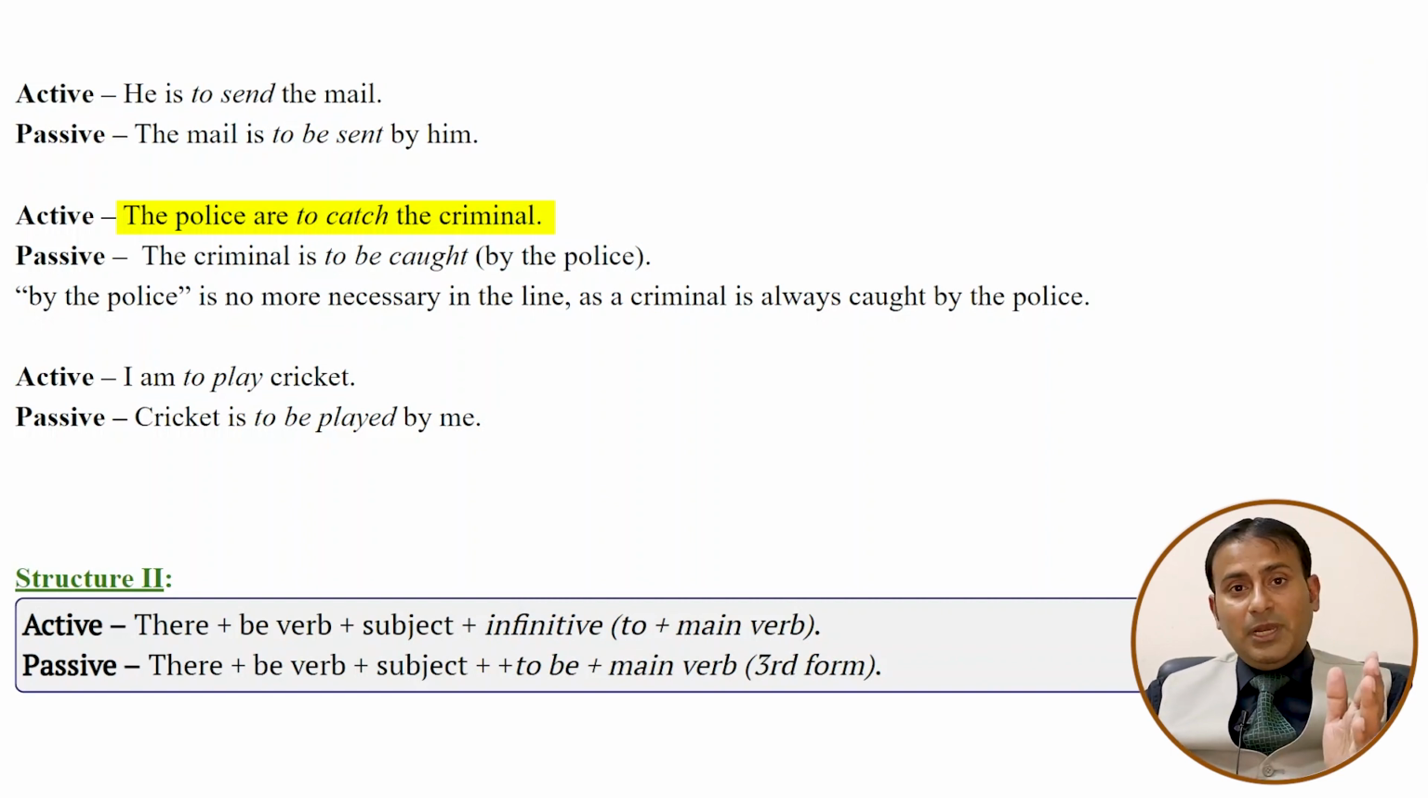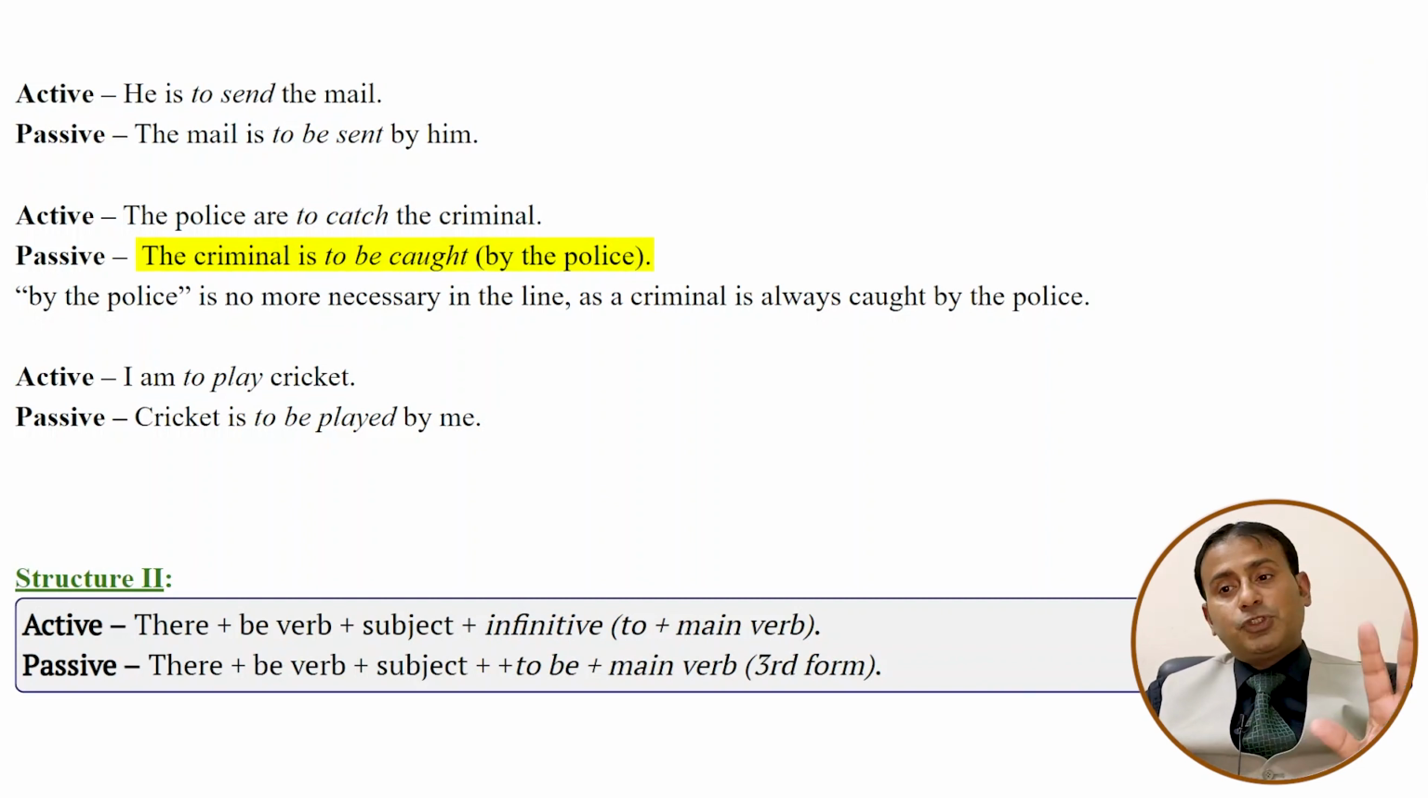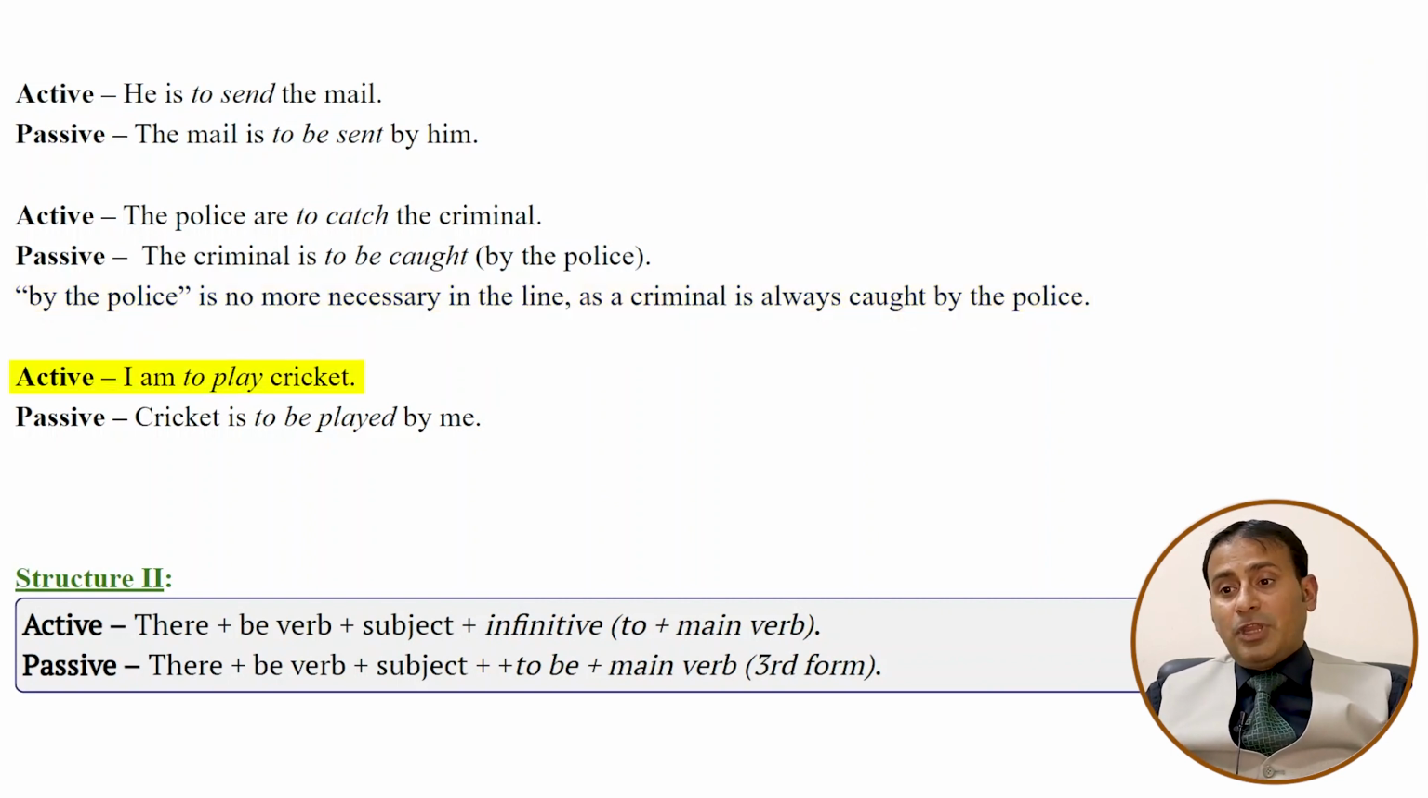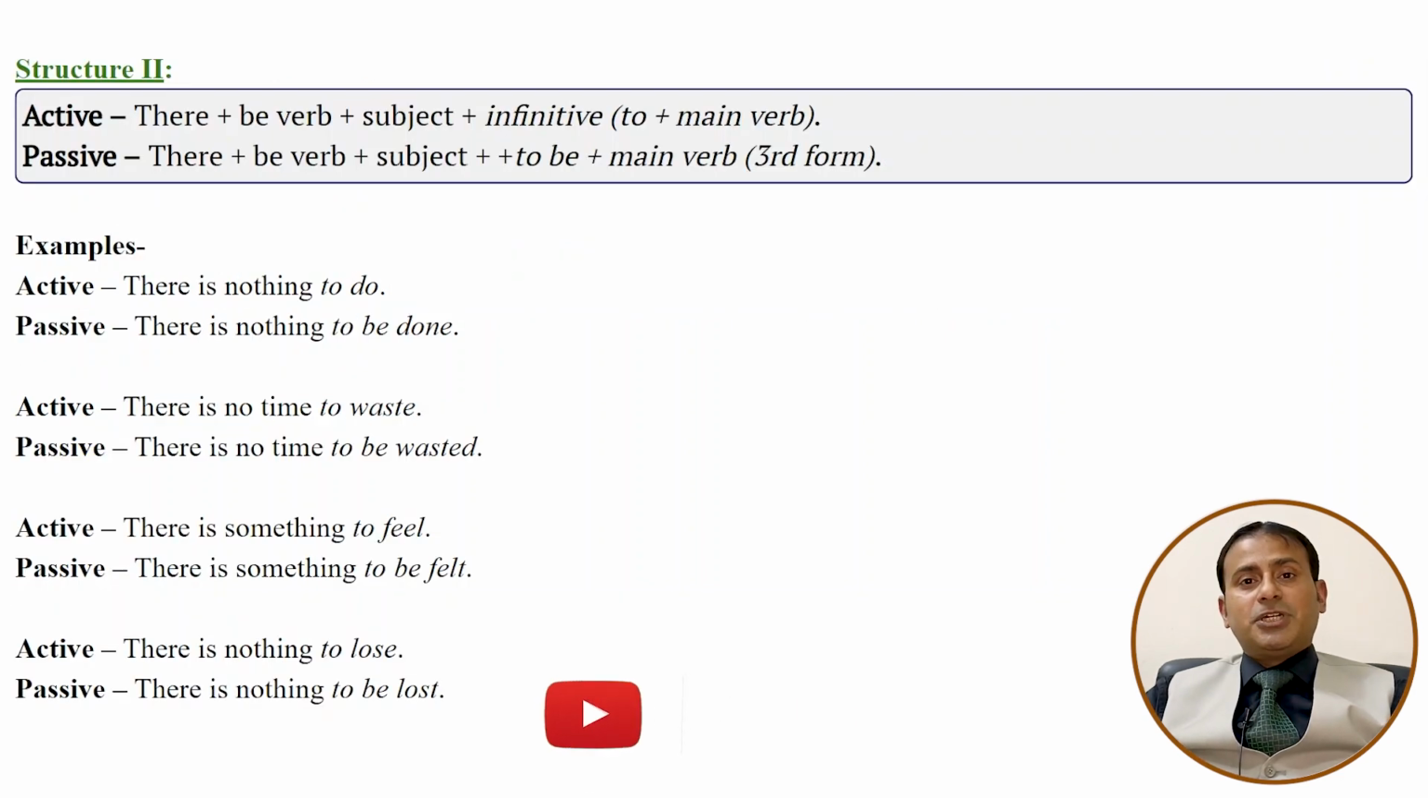Now the criminal will come in the beginning of the sentence. The criminal is to be caught by the police, or the criminal is to be caught, full stop. By the police is no more necessary in the line, as a criminal is always caught by the police. I am to play cricket. Now cricket will go first. So cricket is to be played by me, or cricket is to be played, full stop.